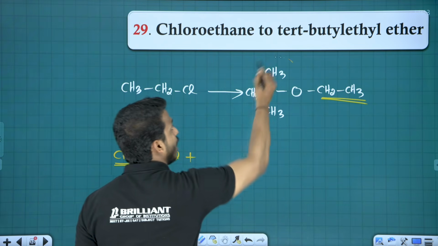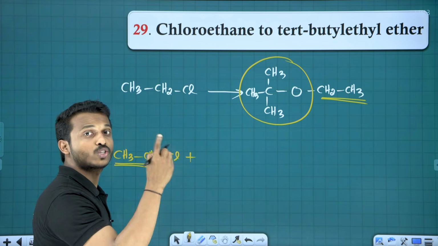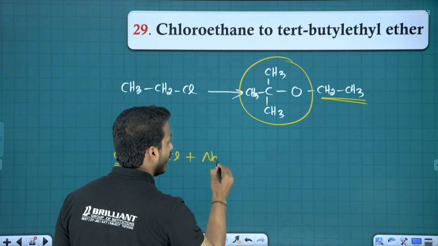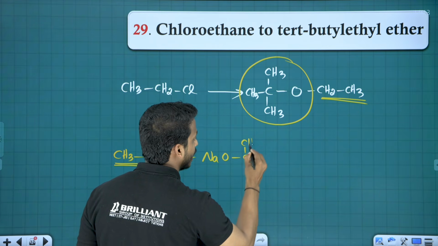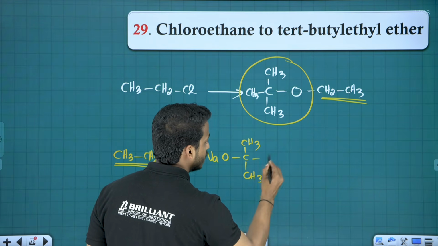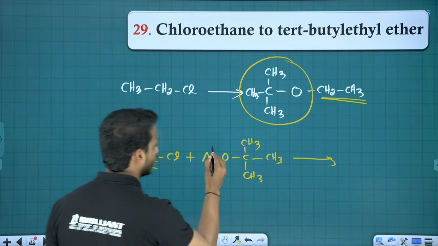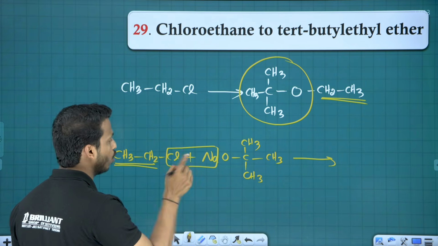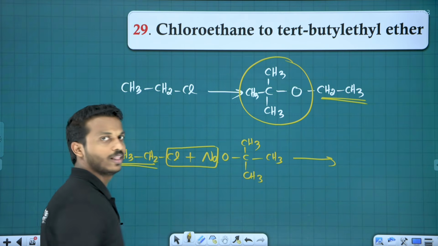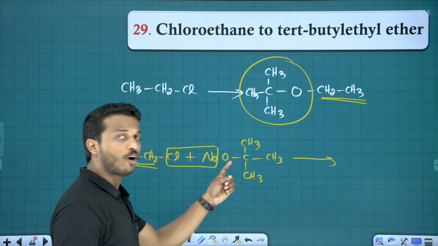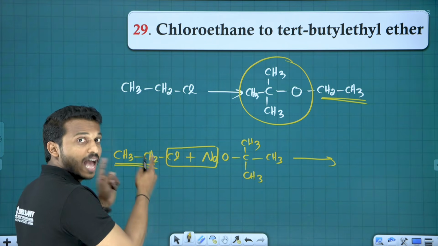So remaining part is from where? That is from your sodium. So NaOC(CH3)3. What happens? Simple reaction. This NaCl cut out and this plus this. Yes, you will get this compound. So what is the name of this compound? This is chloroethane, haloalkane.